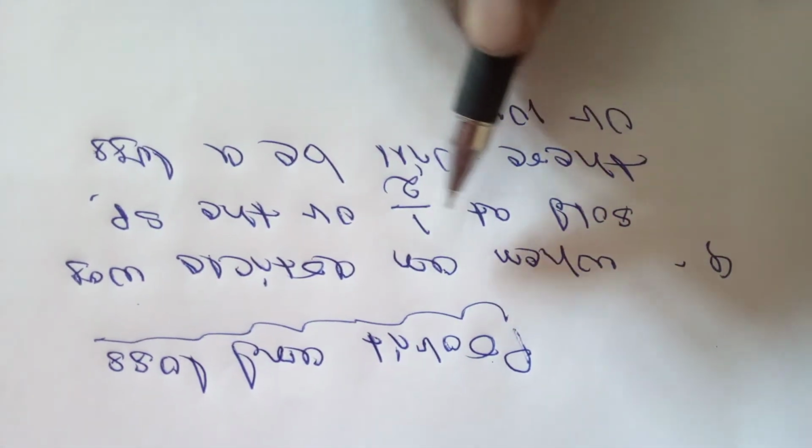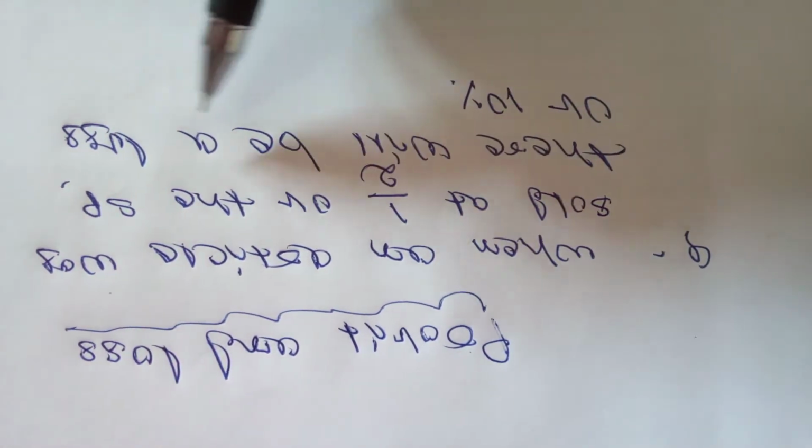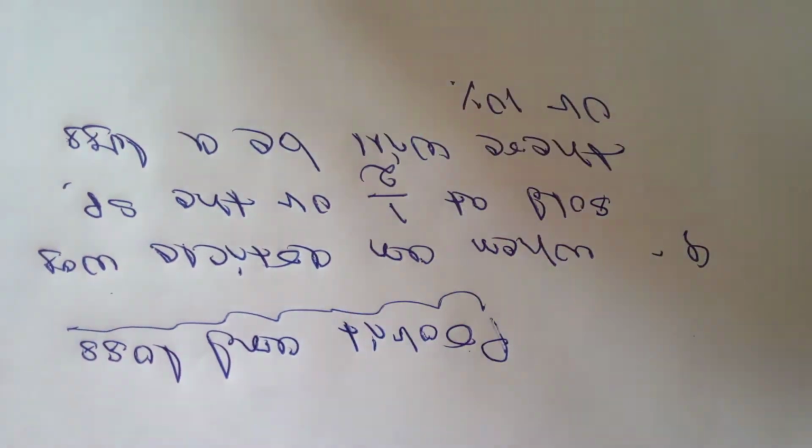That is the condition. When an article was sold at half of the selling price, there will be a loss of 10%.